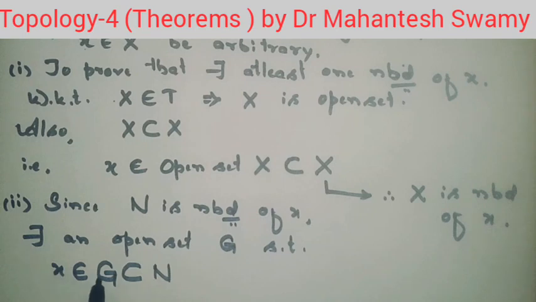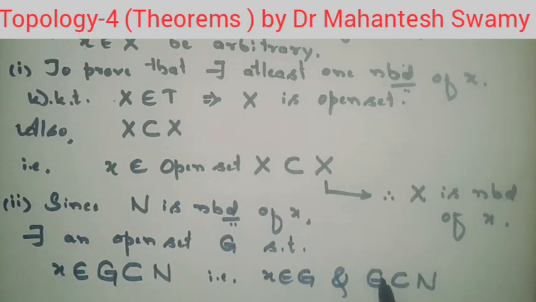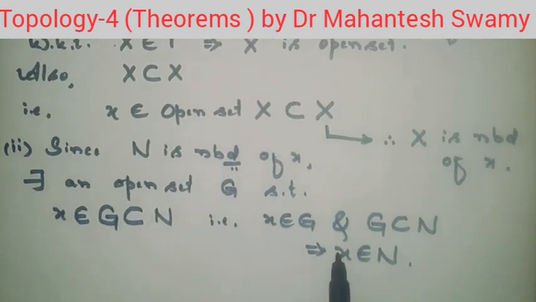So when x is belonging to G and G is a subset of N, by the definition of subset, every member of G should also be a member of N. Therefore, x is a member of G. It implies that x is a member of N. So we have proved the second result very easily. It follows trivially by the definition of a neighborhood. So this completes the proof of the second result.